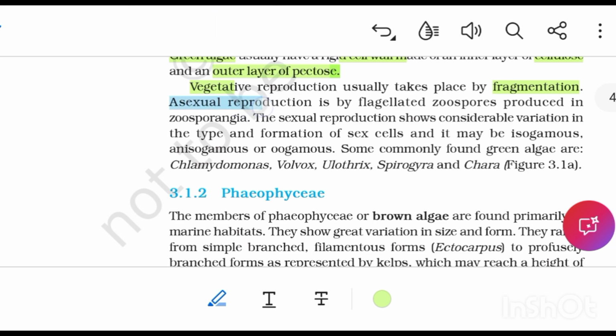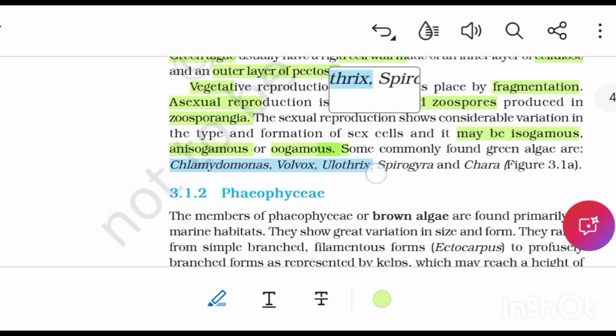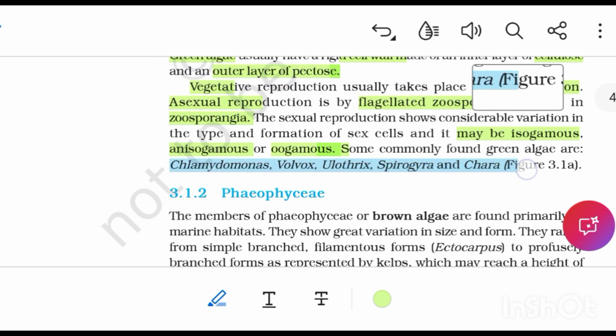Asexual reproduction is by flagellated zoospores produced in zoosporangia. The sexual reproduction shows considerable variation in the type and formation of sex cells and may be isogamous, anisogamous, or oogamous. Some commonly found green algae are Chlamydomonas, Volvox, Ulothrix, Spirogyra, and Chara.